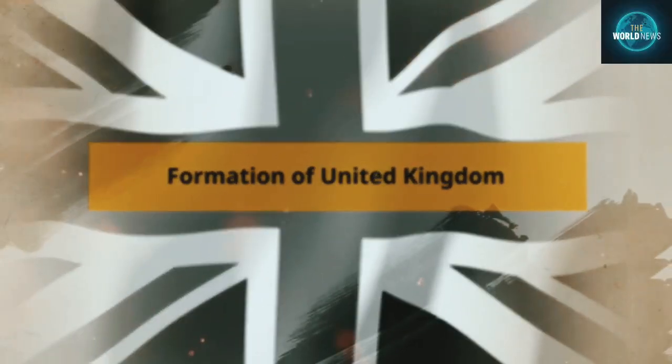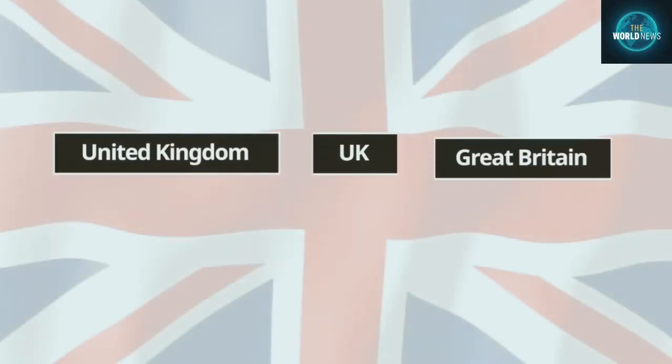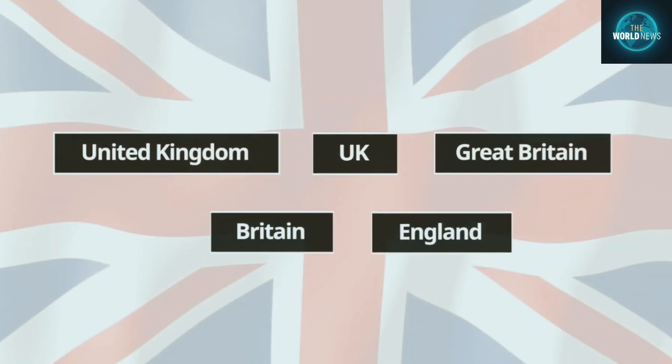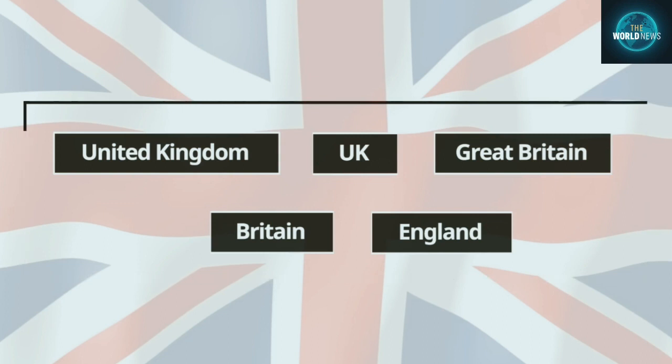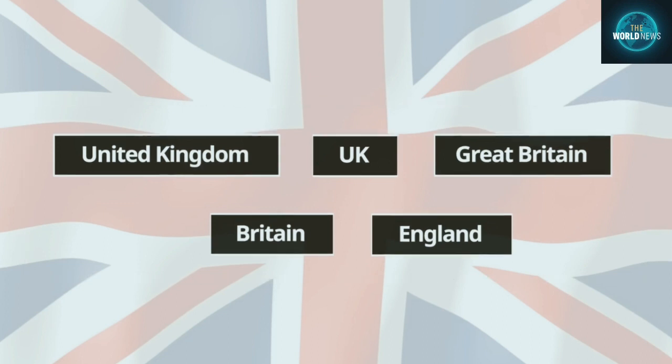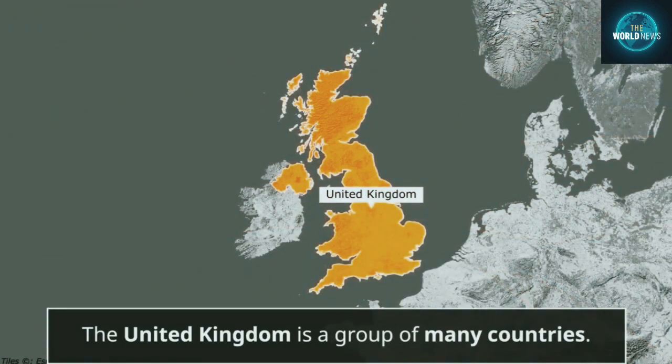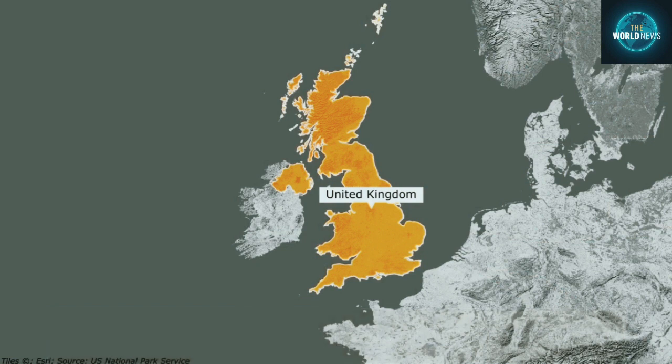Friends, you must have often heard names like United Kingdom, UK, Great Britain, Britain, England in general discussions. In common language, all these names are used for only one country. But in reality, all these names indicate different geographical boundaries. United Kingdom is actually a group of many countries, which is the largest unit among them. Apart from this, it is also called Britain or UK in common language.